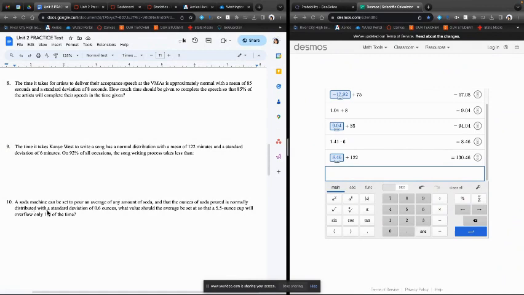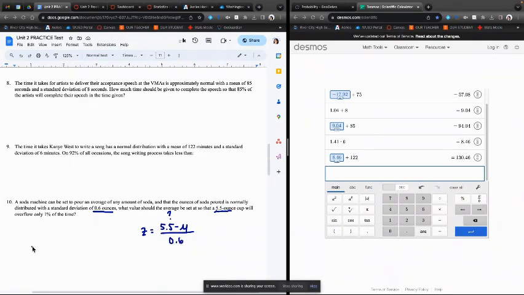And number 10 says a soda machine can be set up to pour an average of any amount of soda, and that the ounces of soda poured is normally distributed with a standard deviation of 0.6 ounces. We want to know what value the average should be set at so the 5.5 ounce cup will overflow only 1% of the time. So in this particular problem, we don't know what the average is. We don't know what the mean is. However, we do know what our data value is, right? So it's going to be set up as Z equals our data value 5.5 minus the mean divided by the standard deviation, which is 0.6.